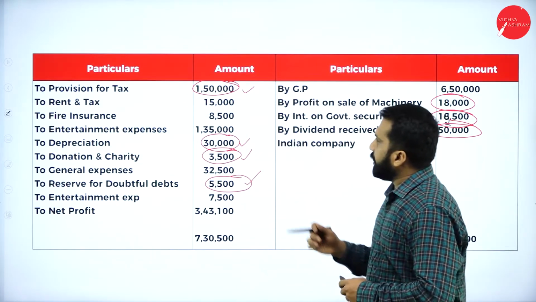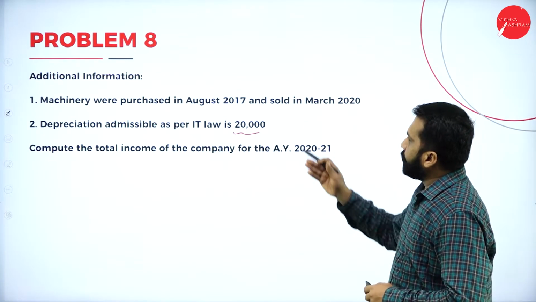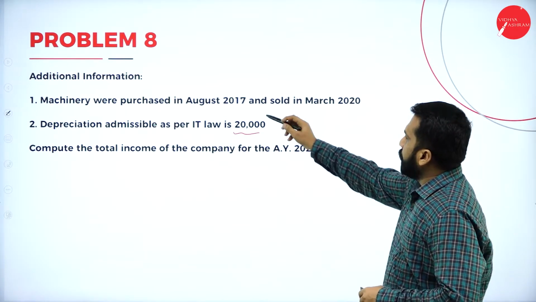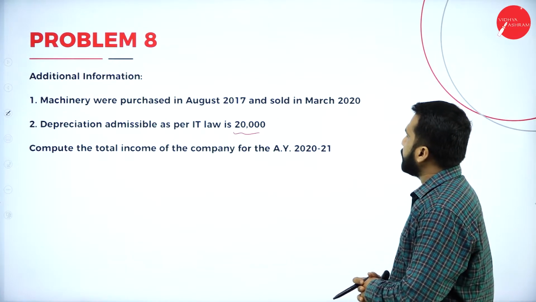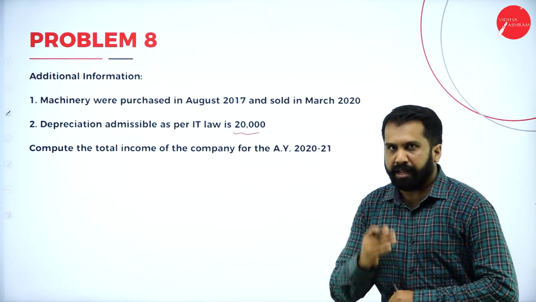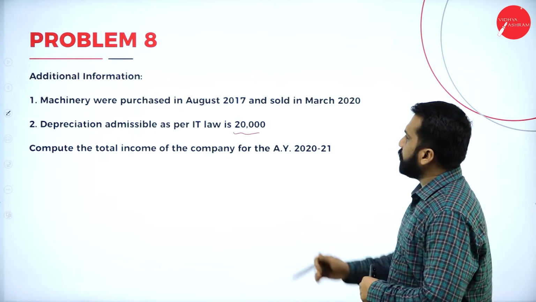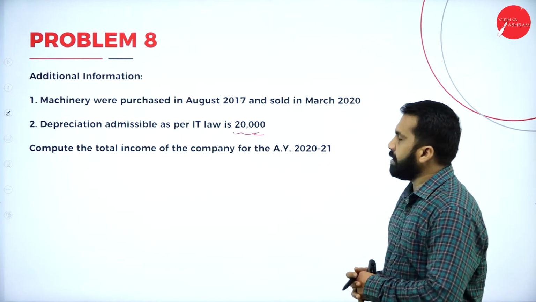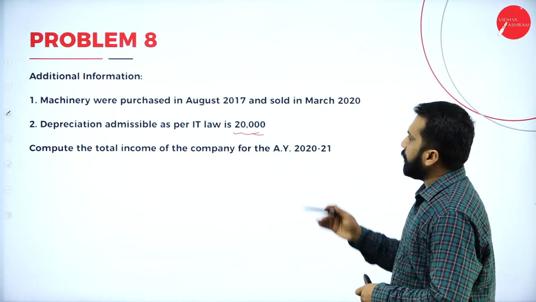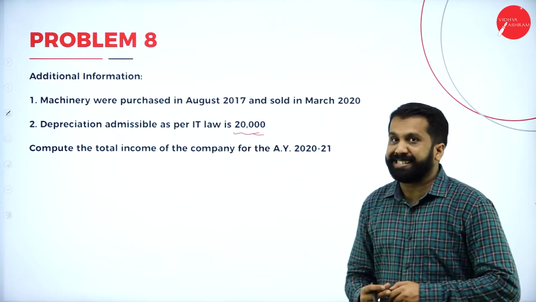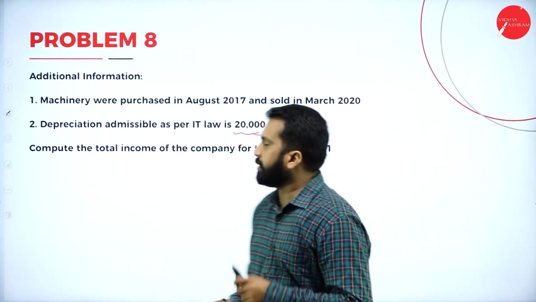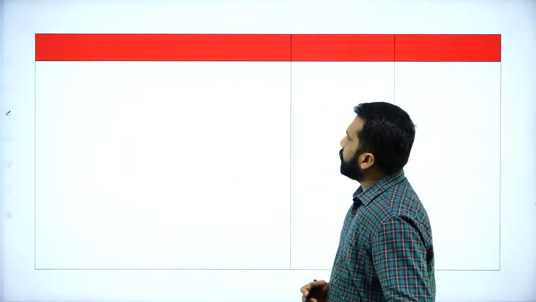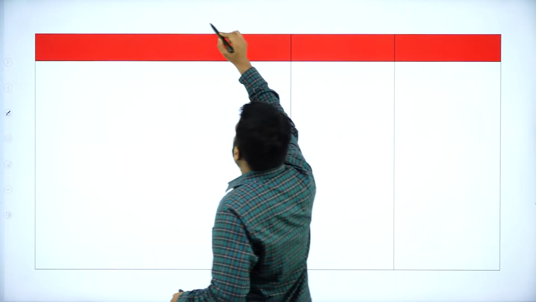Now we'll write one by one. Additional information they have given: machinery was purchased in August 17 and sold in March 2020. I'll come back to that. Depreciation, as per the IT, is 20,000. And compute total income of the company. Easiest one. We are supposed to find out only total income. Now, the heading will be